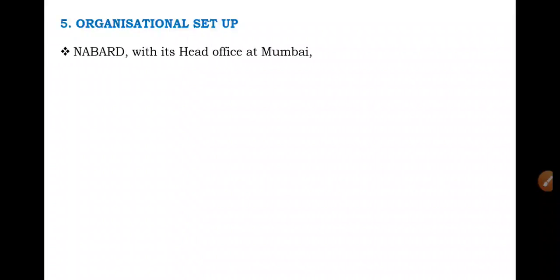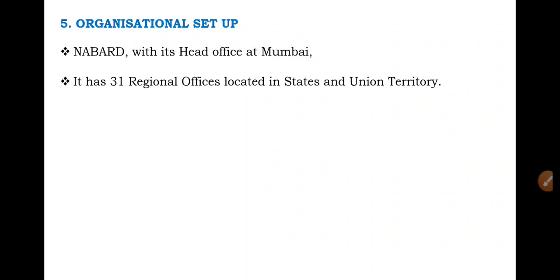Okay, and next we will move on to the organizational setup. How is NABARD set up? NABARD has its head office in Mumbai, Maharashtra, and it has 31 regional offices across the country, located in states and union territories.